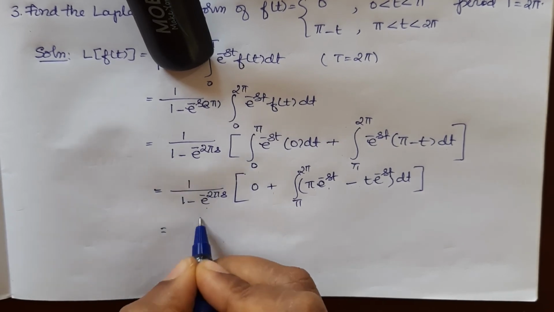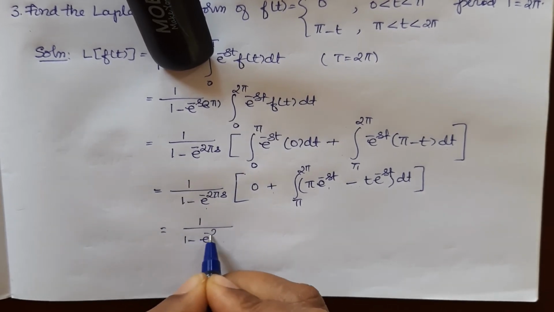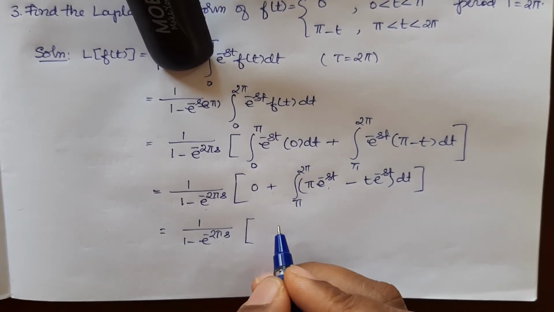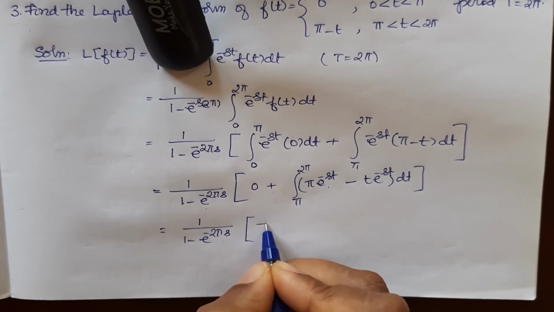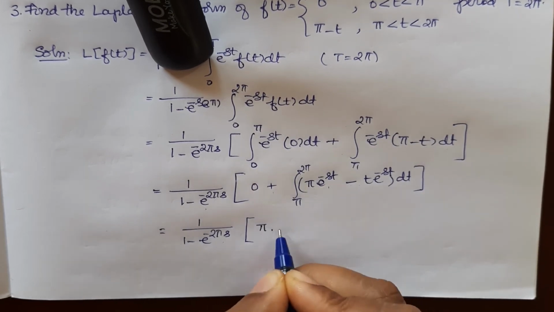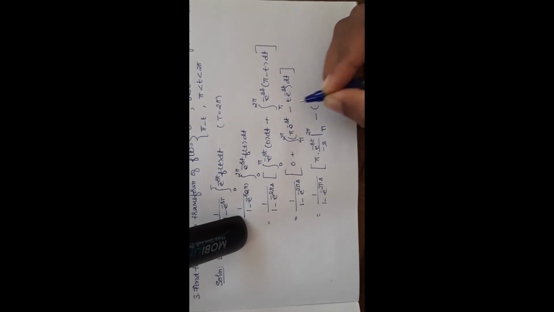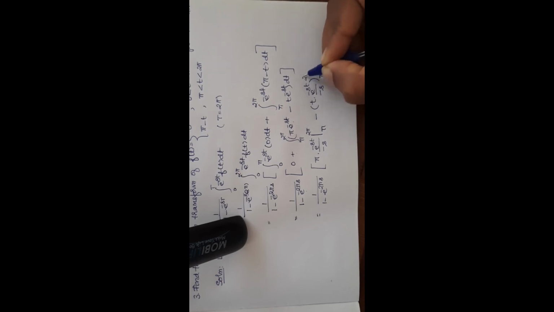Now we shall integrate. So this becomes 1 by 1 minus e power 2 pi s into integration of pi into e power minus st. Pi is anyways a constant for us. e power minus st becomes, and the limit of integration is from pi to 2 pi. Similarly, minus this one, we will use the integration by parts. So this becomes minus of, keep t constant and integrate e power minus st. This becomes e power minus st by minus s. Integration is from pi to 2 pi.